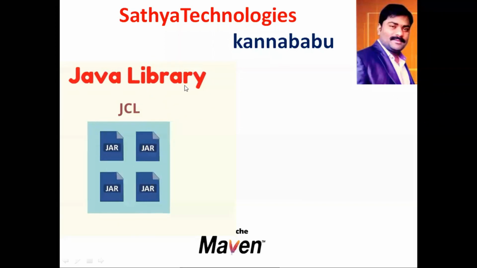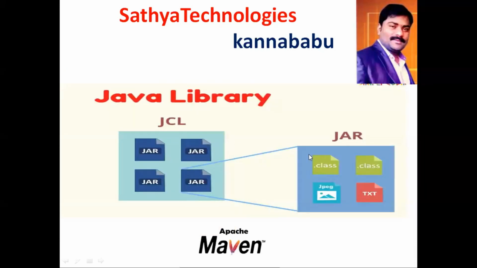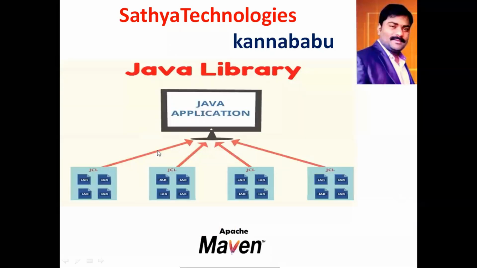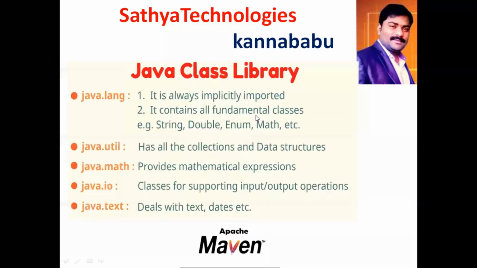Java library, Java class libraries. It is a collection of what? Jar files. Yes or no? This is all we have discussed. So at the time of developing the application, we have to use what? Libraries. So as a developer, you must know how to use these jar files in your application. A lot of jar files are there: java.lang, java.util, java.math, java.io, java.text, java.sql, etc.